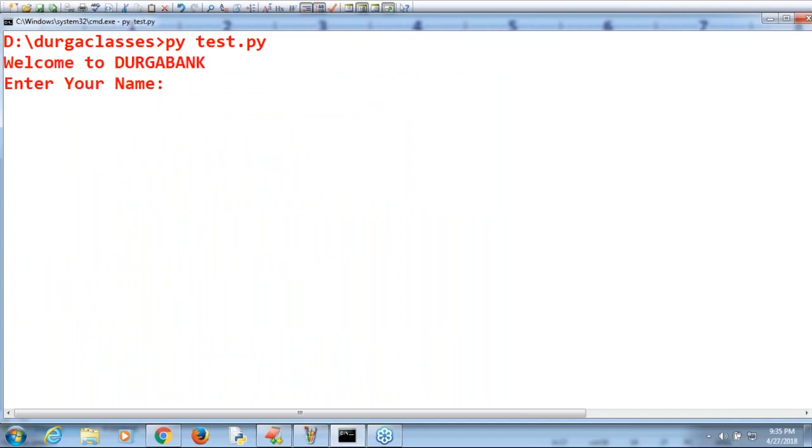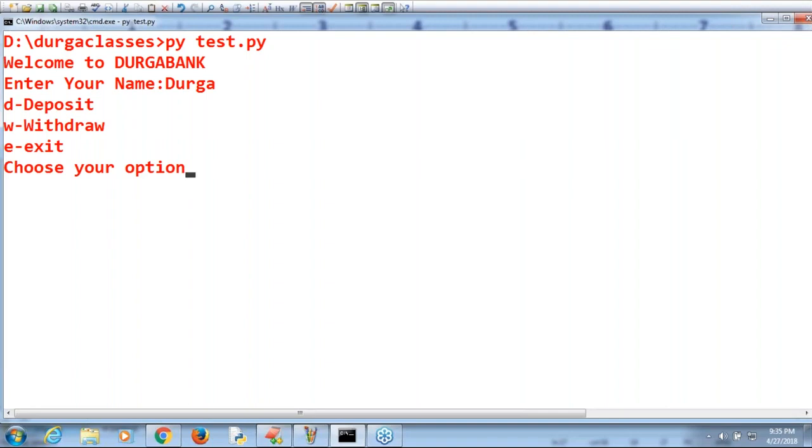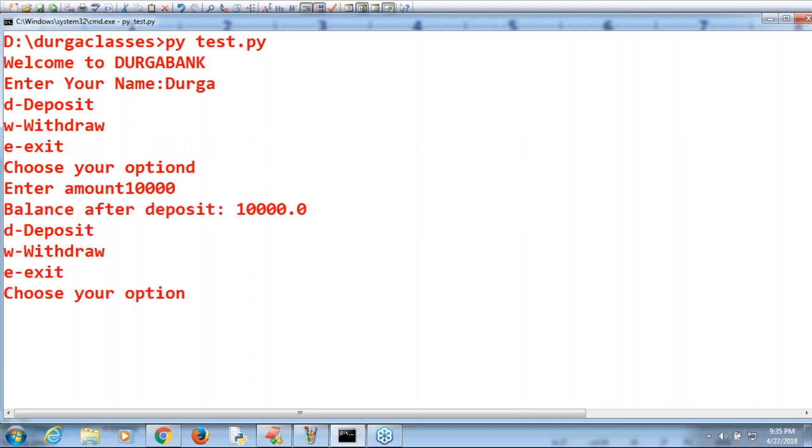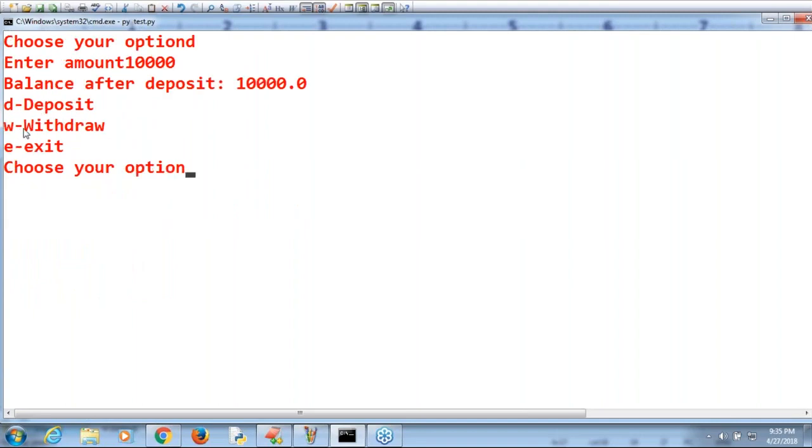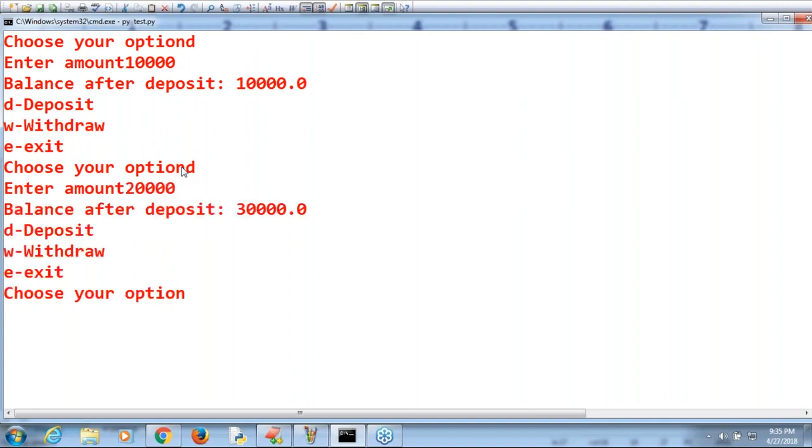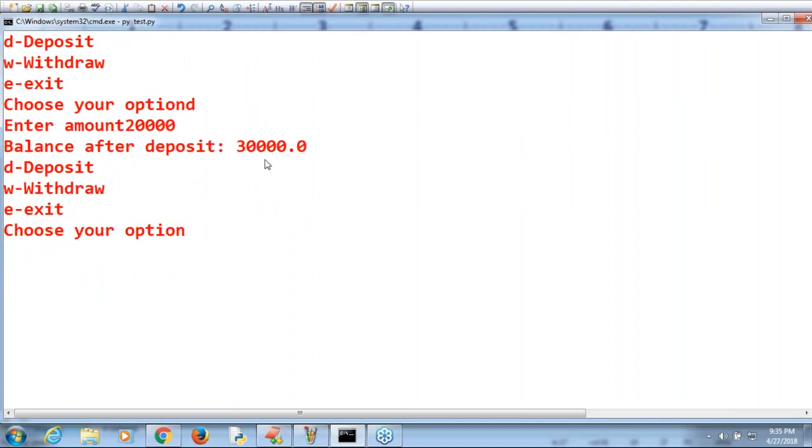Welcome to Durga Bank. Enter your name. My name is Durga. D for deposit, W for withdraw, E for exit. Choose your option. My option is D. Then automatically enter amount. I want to deposit 10,000. Balance after deposit is 10,000. Again it's asking D for deposit, W for withdraw, E for exit. Again deposit, another 20,000. Then automatically 30,000 is my balance after deposit.